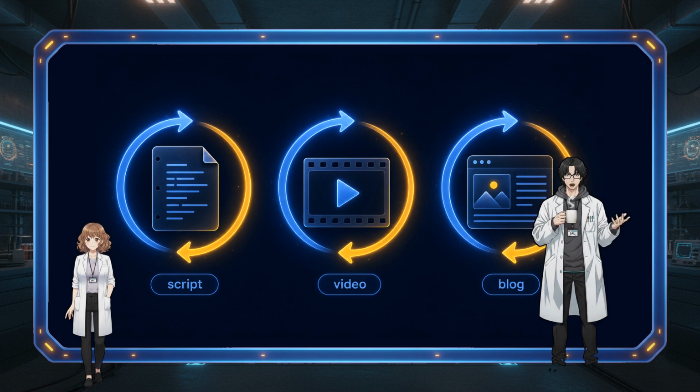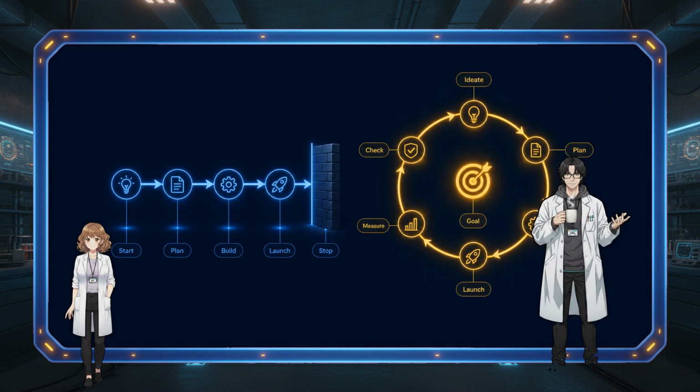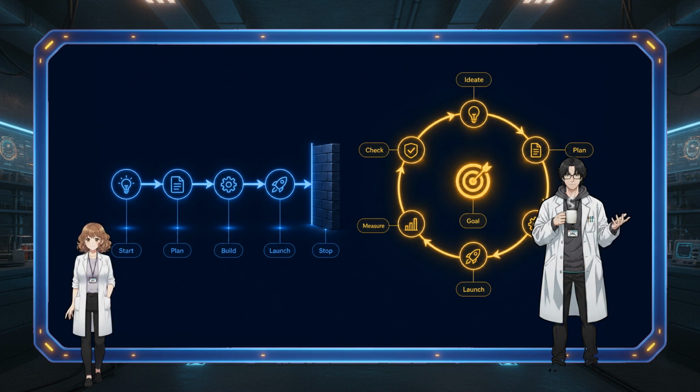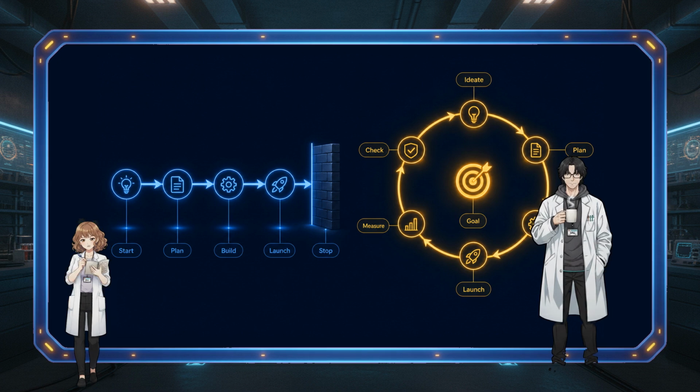Except, and this is the most important thing today, we've also got stuff that looks like a loop and isn't. Our blog generator, our video builder, they're automated, but they run once and stop. A human runs them again. That's a pipeline, not a loop. Wait, if it's automated, it's not a loop? It's not. This is where people get most tangled. A pipeline runs once. A loop runs toward a goal with verification and a condition to stop. Automated doesn't mean loop. Automated script does not equal loop. Noted. Get that, and you're halfway there.